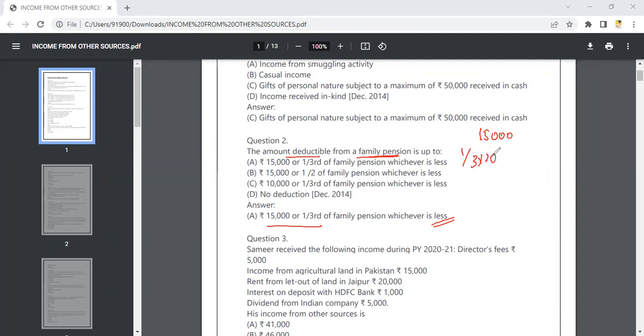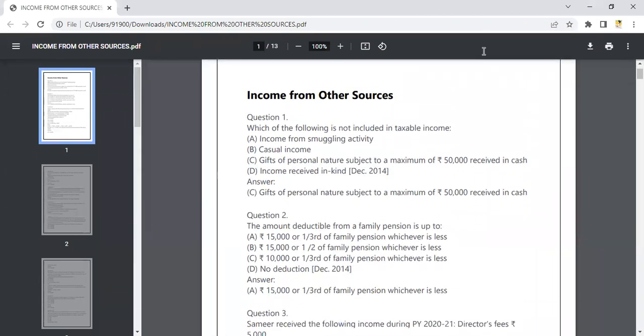So 1/3 into 20,000 you will do, so that you get some amount here and some amount there. Of these two amounts, whichever is lesser, nothing you will do with addition or subtraction. Of these two, whichever is lesser, you take that out and that will be your amount for family pension. And then coming on to your third question.